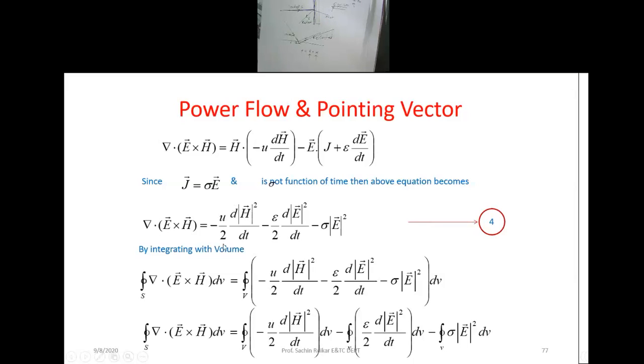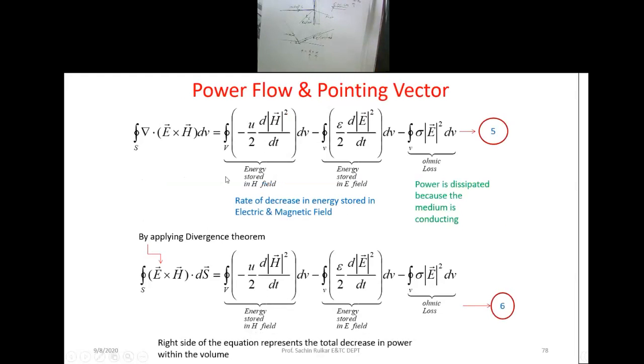Now this gives you the equation. This factor is nothing but a conduction loss here, and these are the field components for the electric field and magnetic field, and that gives us what? The stored energy in the E field and the stored energy in the H field. Okay, this is the stored energy in the H field.